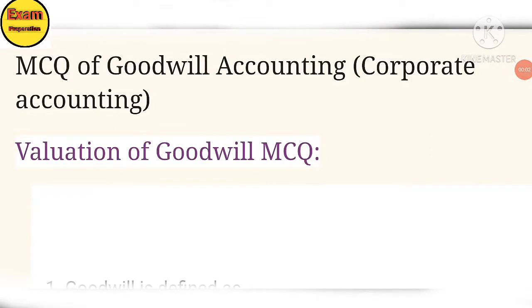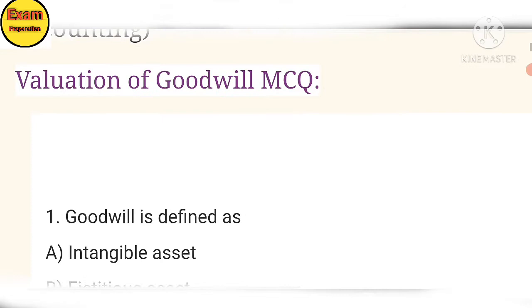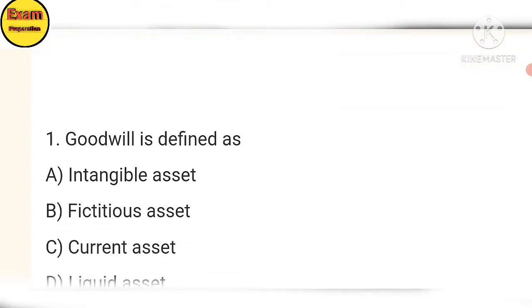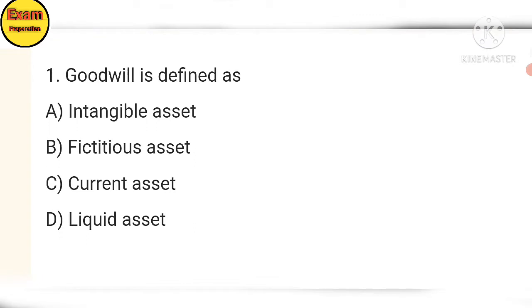Welcome to our channel. Today we discuss MCQs of corporate accounting, valuation of goodwill. Let us start. The first MCQ: goodwill is defined as an intangible asset. The answer is option A, intangible asset.